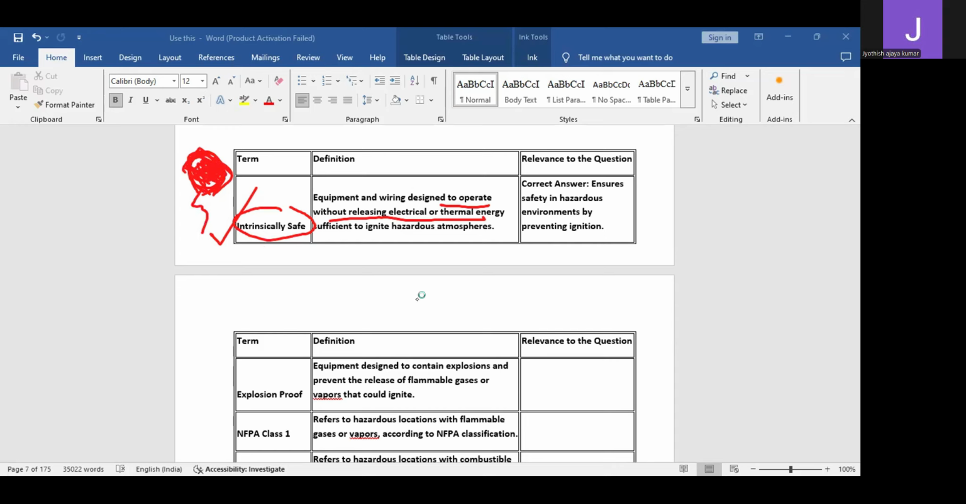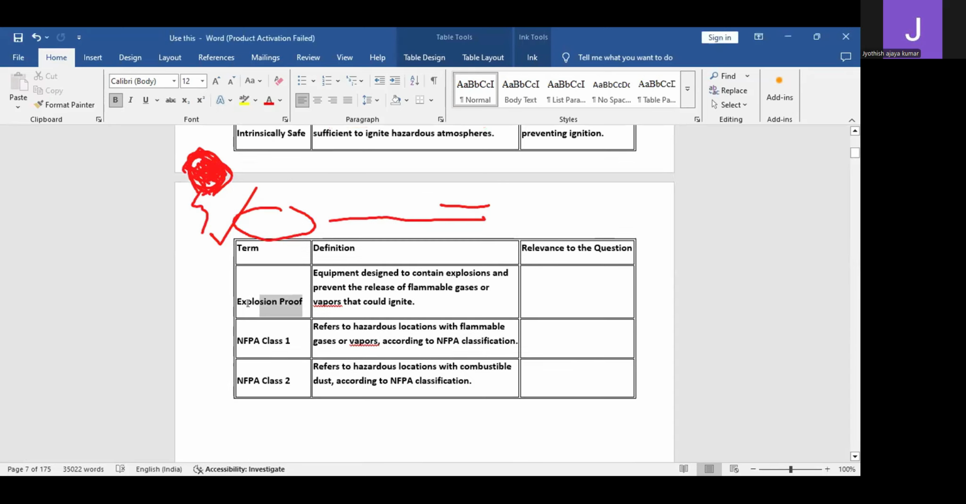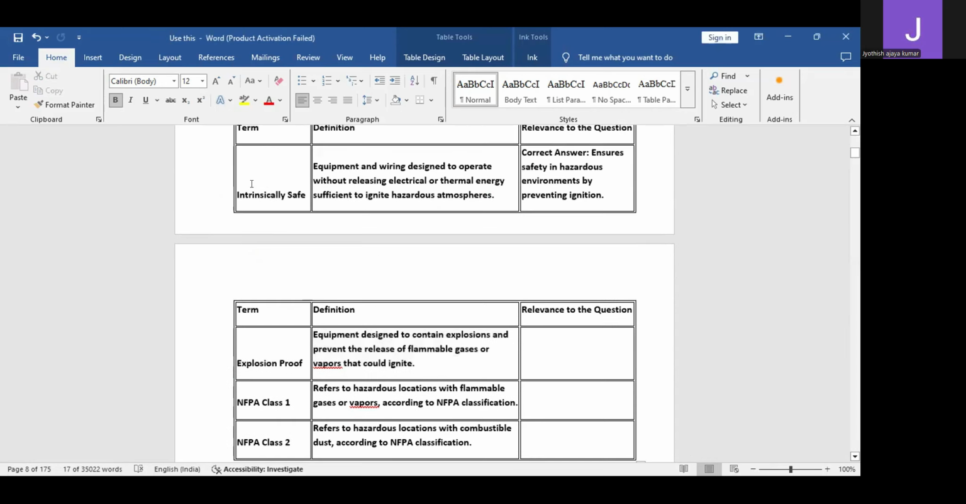Then the second one is explosion proof. What do you mean by explosion proof? Equipment designated to contain explosions and prevent the release of flammable gases. This is the most important thing you must understand: what is the difference between intrinsically safe and explosion proof? Intrinsically safe means it is designated to operate without releasing electrical or thermal energy. They won't be releasing any kind of energy sufficient to ignite a hazardous atmosphere. So it is very safe to use intrinsically safe equipment. So explosion proof means what?